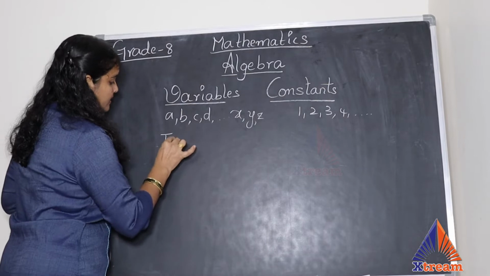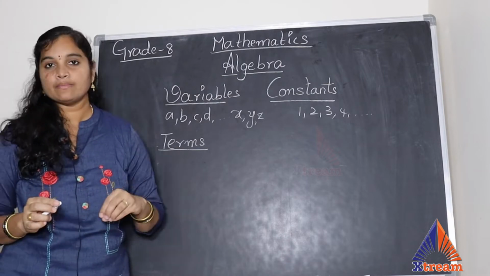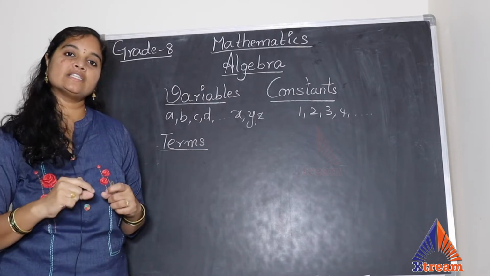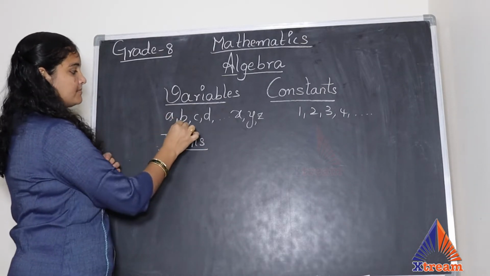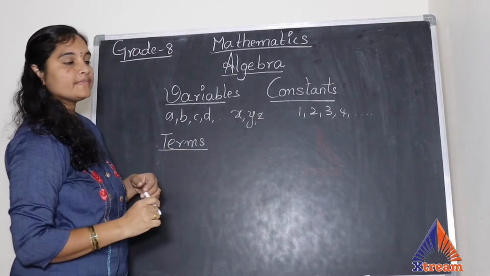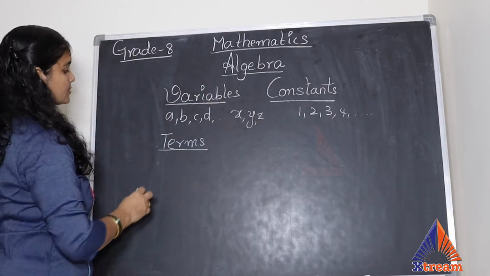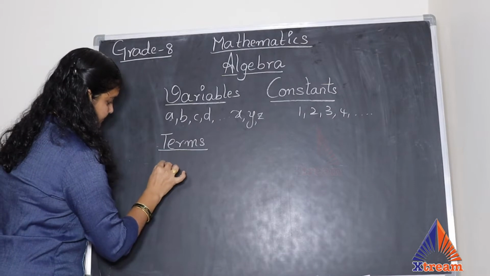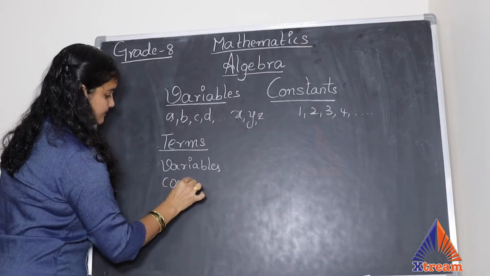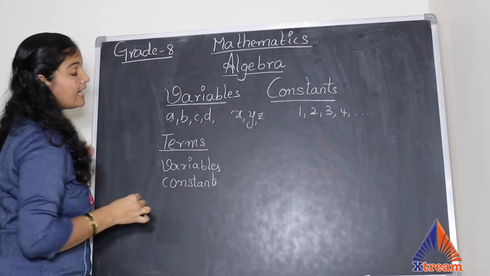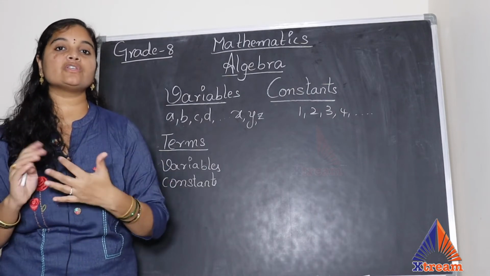Now we learn about terms. We recall about terms. Terms are very important in algebra because each and everything in algebra we call a term. Now if I take these variables, a is a term, b is a term, c is a term, d is a term. All the variables are terms. Similarly, all the constants are terms. So in terms we get variables, constants, and the variables and constants which are connected, which are related with multiplication and division operations.